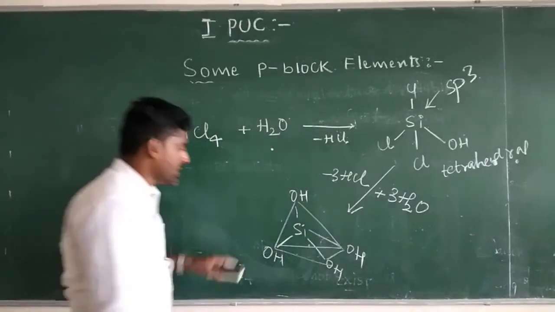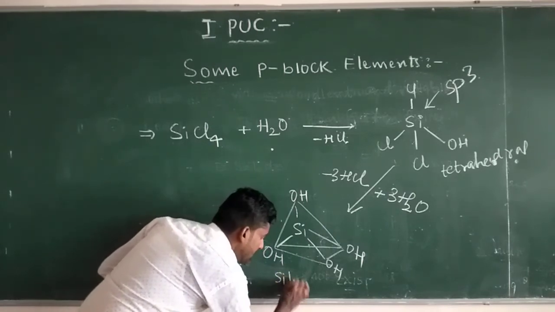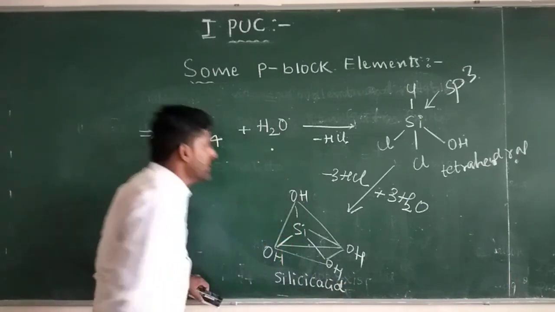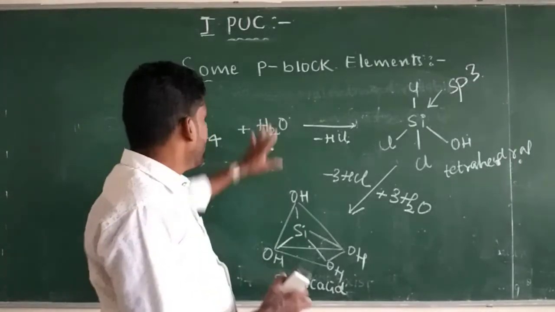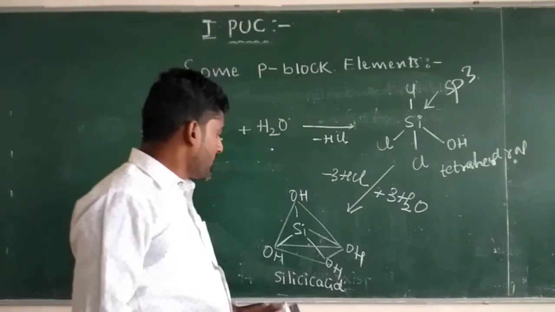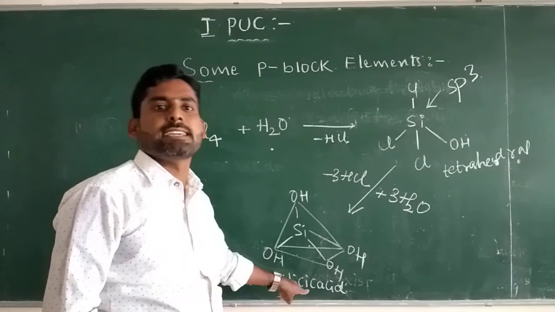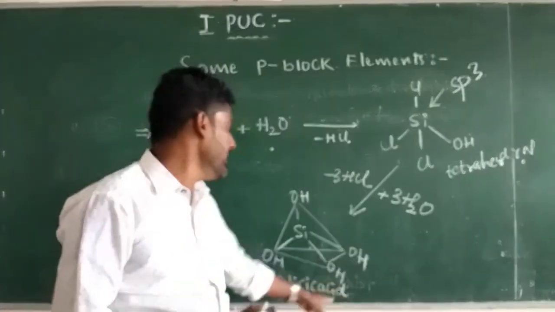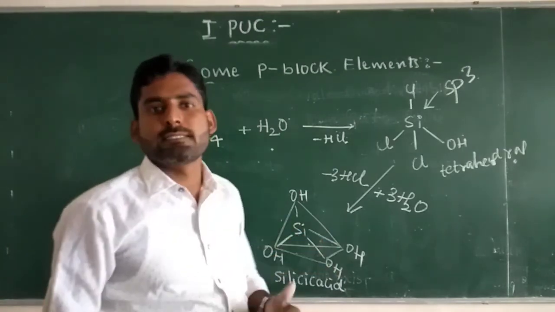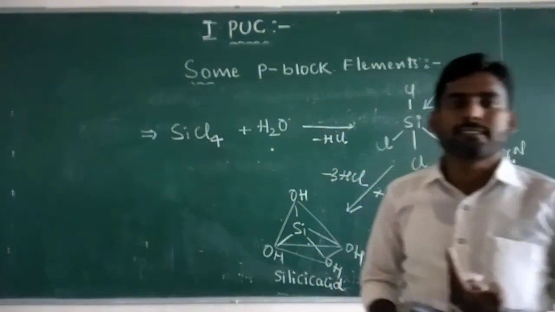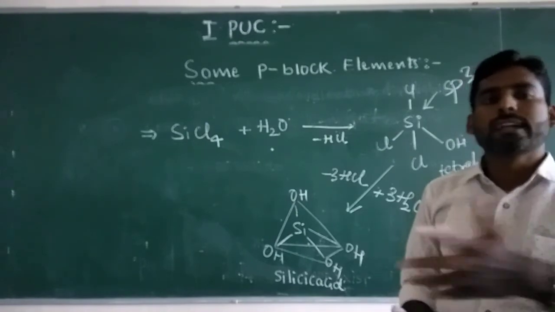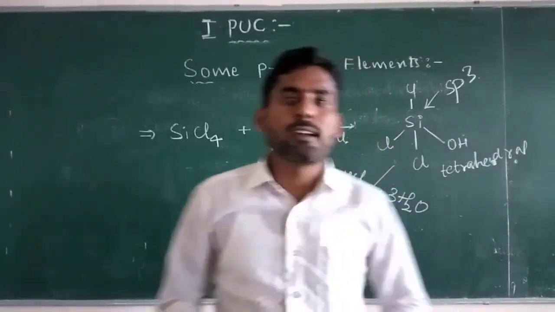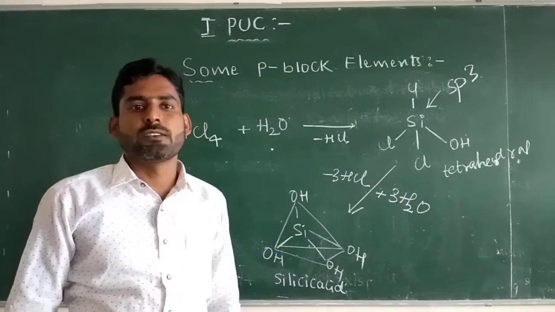This is called silicic acid. So silicon tetrachloride on hydrolysis with water finally forms silicic acid. This silicic acid has a tetrahedral geometry and the silicon atom is sp3 hybridized. So like this, tetrachlorides of group 14 elements are readily hydrolyzed with water.